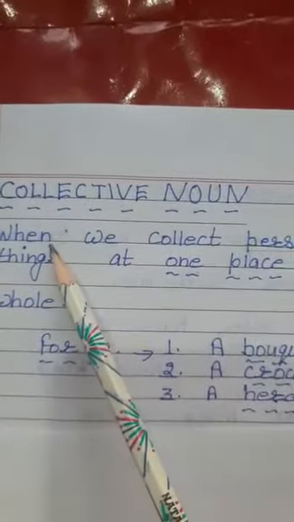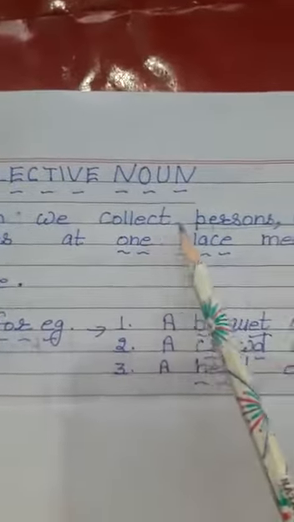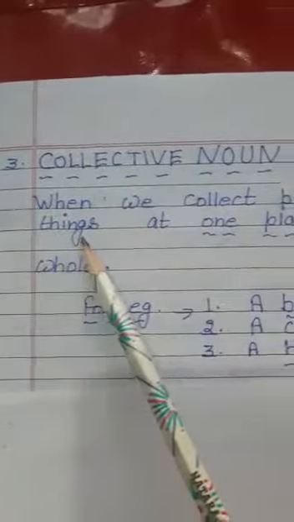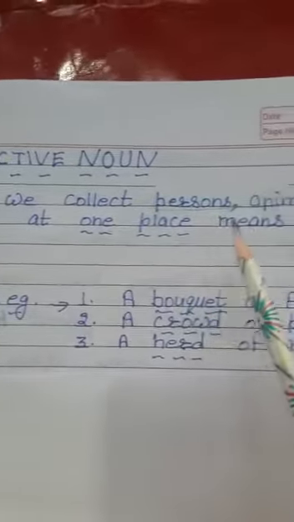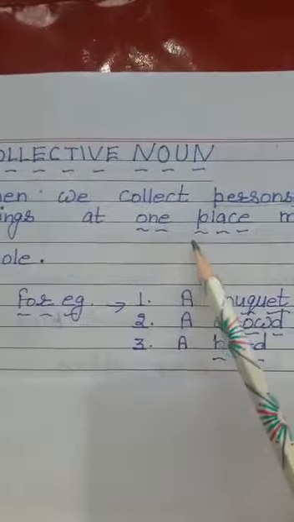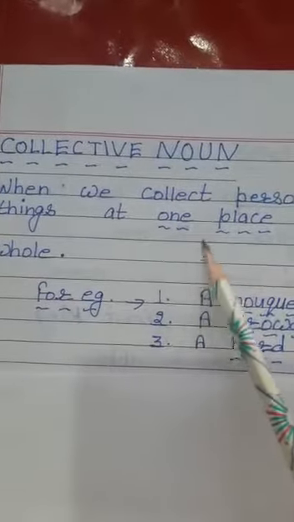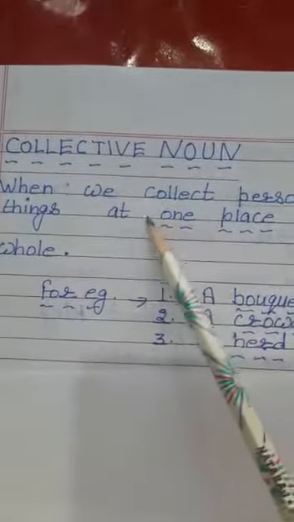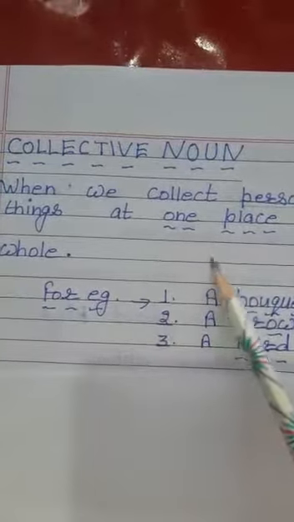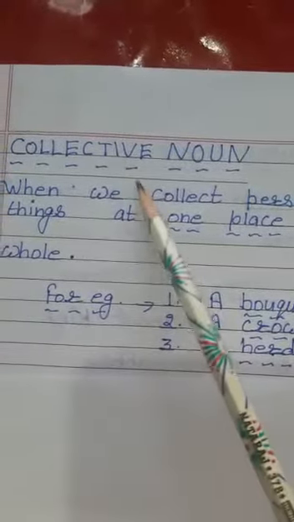Here is the definition. When we collect persons, animals or things at one place and take them as a whole, और उन्हें एक complete form में collect करते हैं, then we call it collective noun.